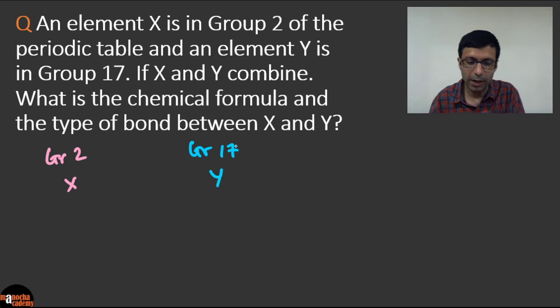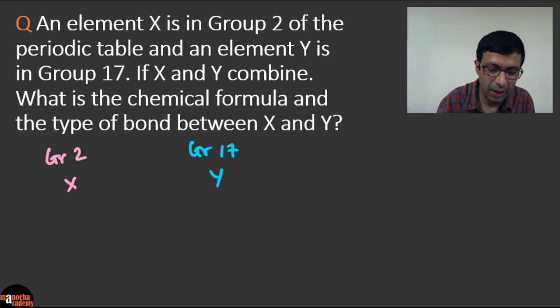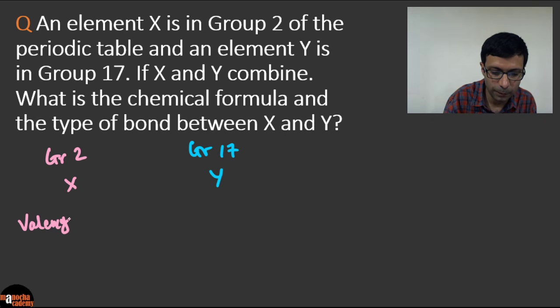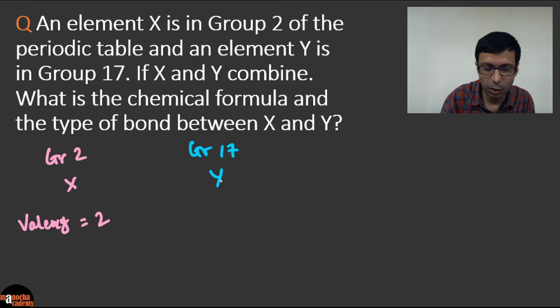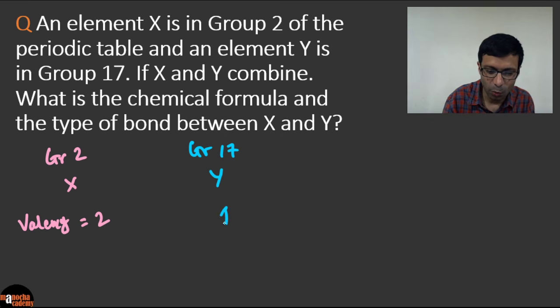Now if X and Y combine, combine means we need to use their valency. So what is X's valency going to be, since it's in group 2? Please write that down, and show the working in the test. Its valency is 2. And Y is in group 17, so its valency is going to be 1.